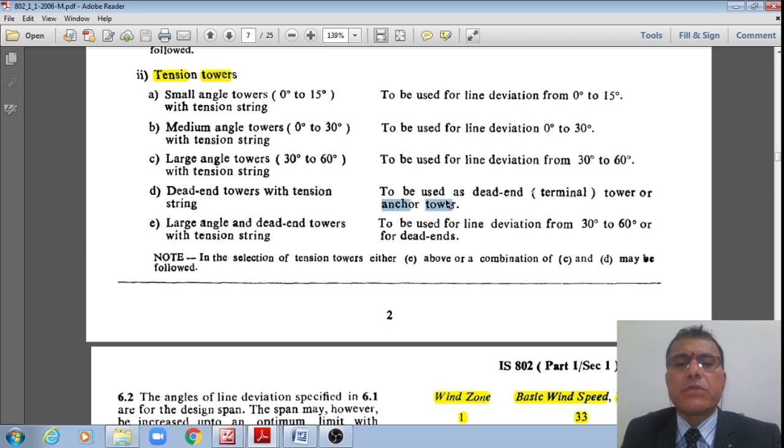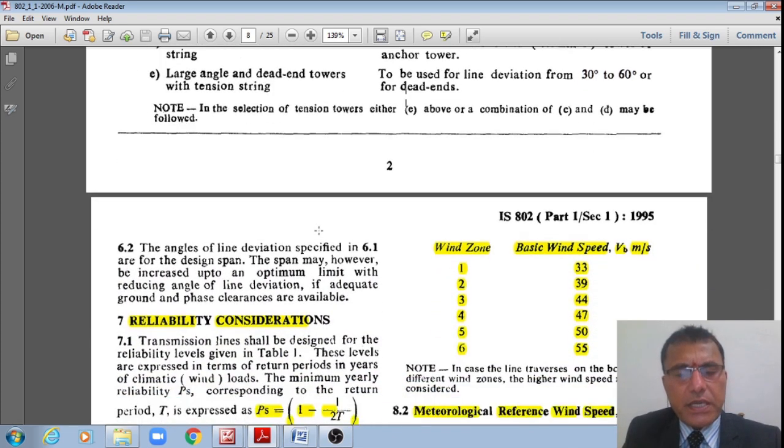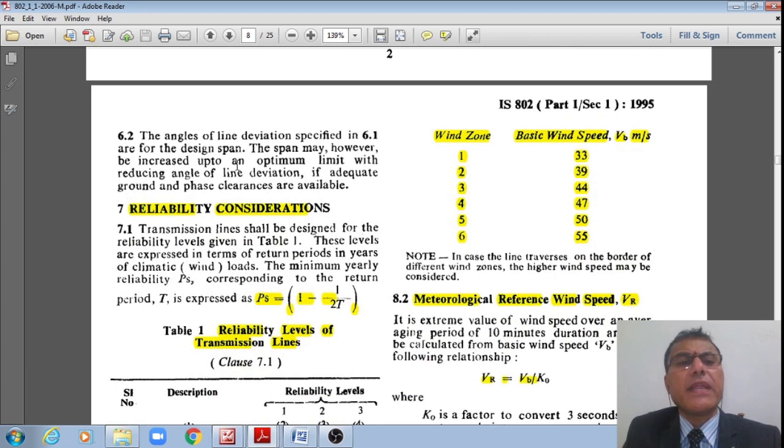Anchor towers means almost from that tower onward only the power conductors will be starting, right? And they will be totally taking almost more than 60 degrees or 90 degrees, as appropriate, right? And large angle towers and dead end towers with tension strings are to be used with deviations 30 to 60 degrees, and beyond that for dead ends. Dead ends means there is a dead end, and from there onwards only they will be starting, right?